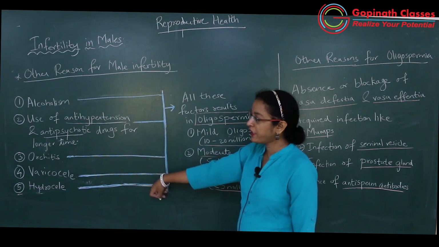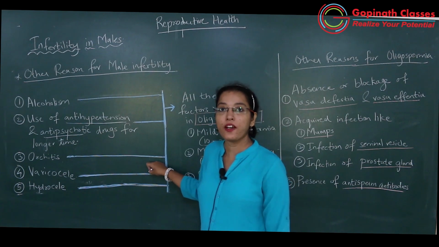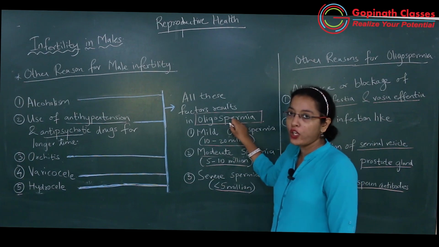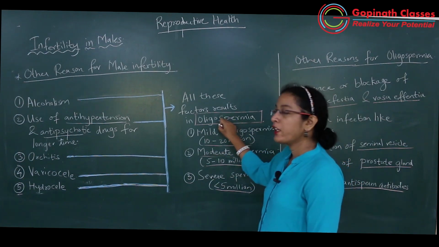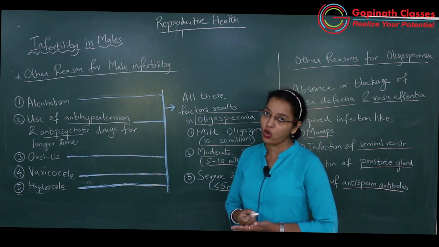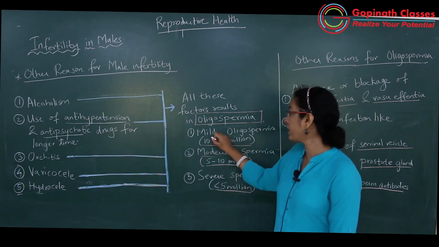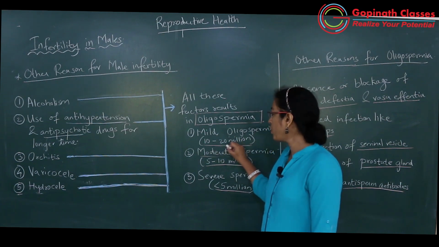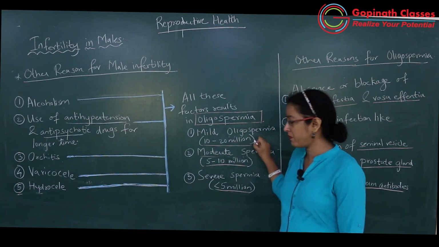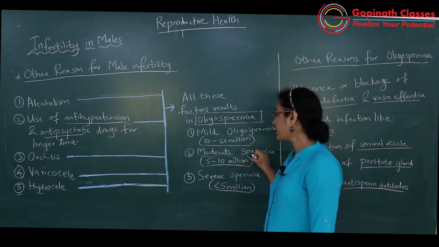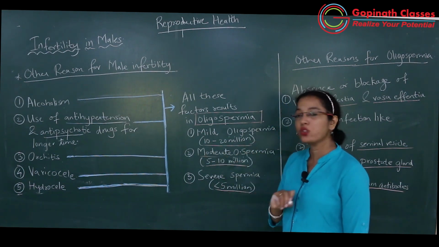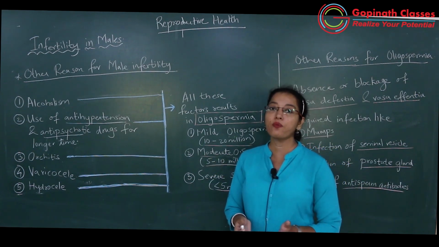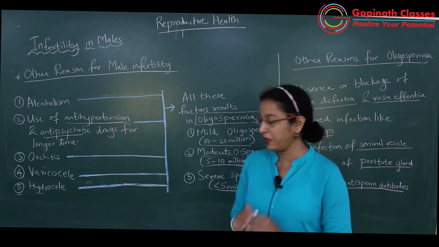So we have studied 5 more factors which are responsible for low sperm count, for oligospermia. Oligospermia can be mild, moderate or severe. If it is mild oligospermia, then semen will have 10 to 20 million sperms. Moderate oligospermia में क्या होता है? In moderate oligospermia, 5 to 10 million sperms are present in one ejaculum of the semen.